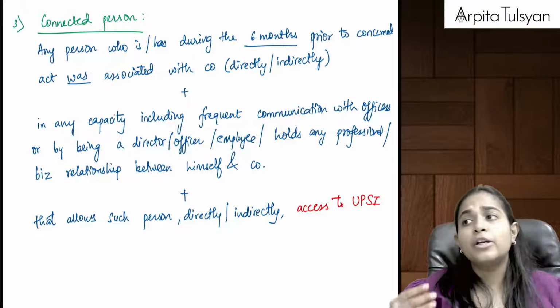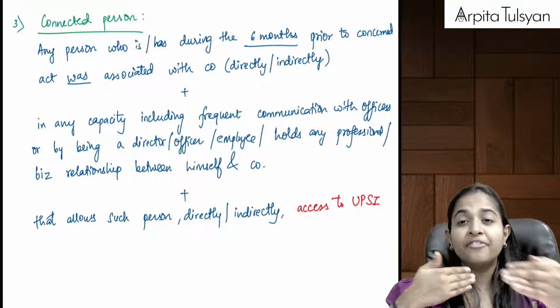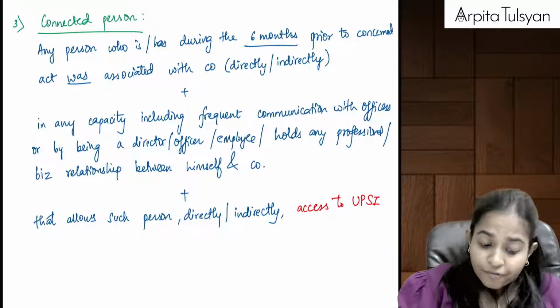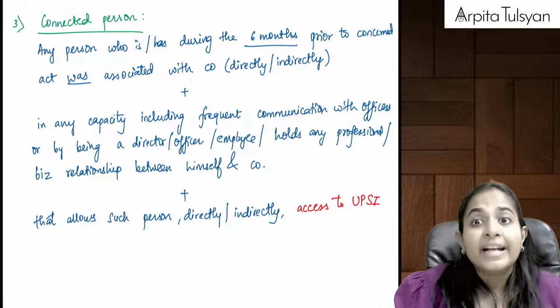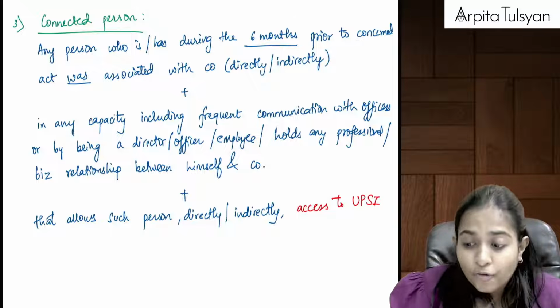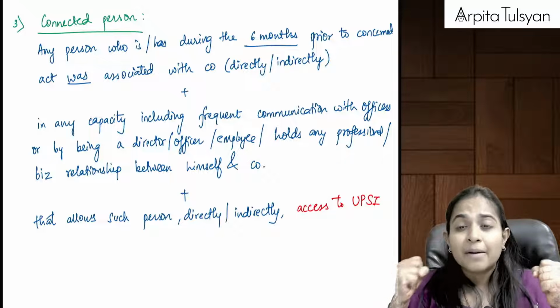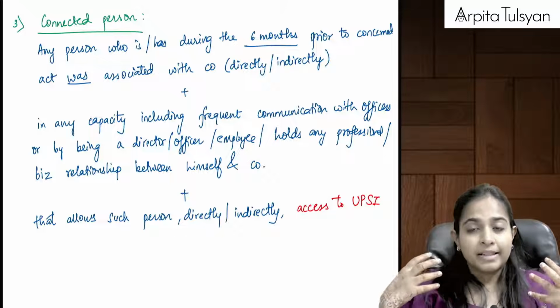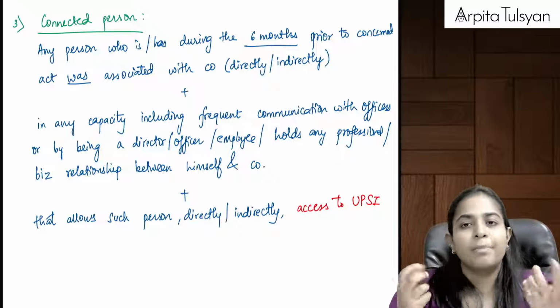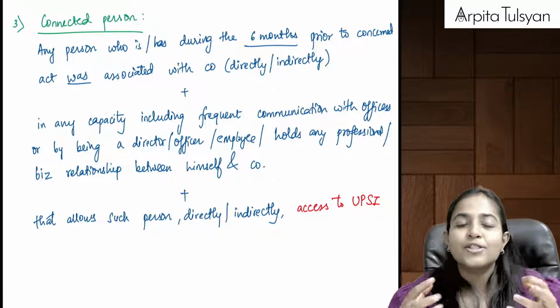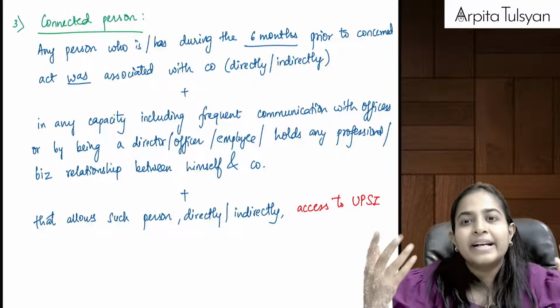That can be you are in communication, you are in frequent touch with the officers of the company, or you were a director of a company, or you were an officer of the company, or you were an employee of the company, or there is some business or some professional relationship between me and the company.